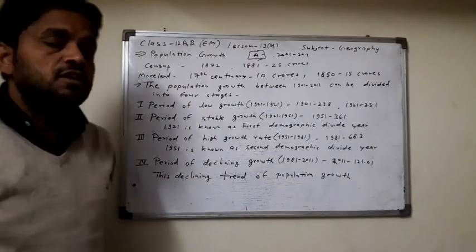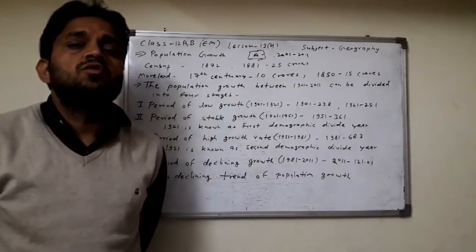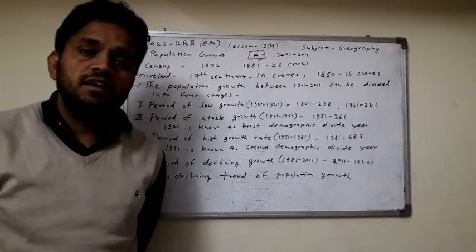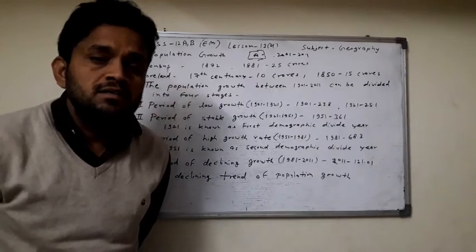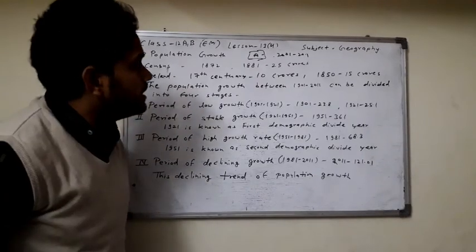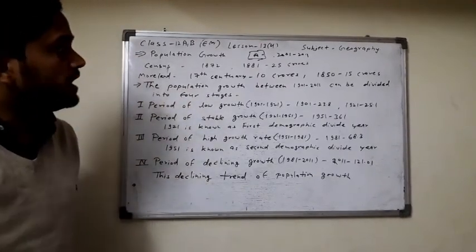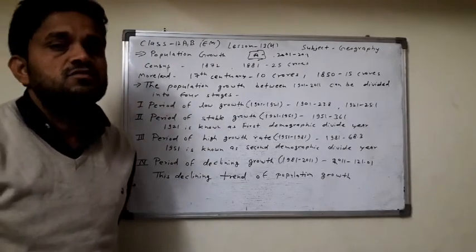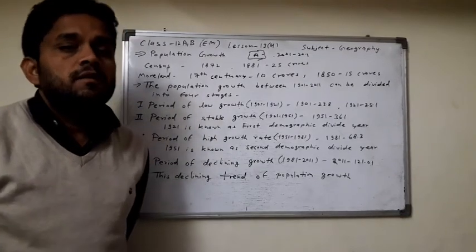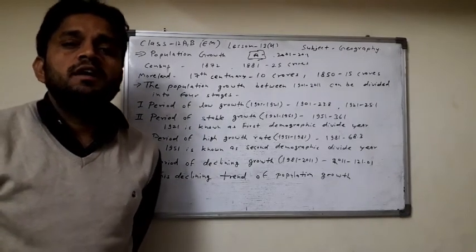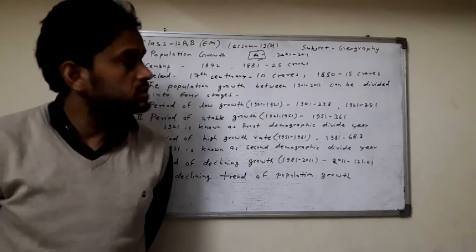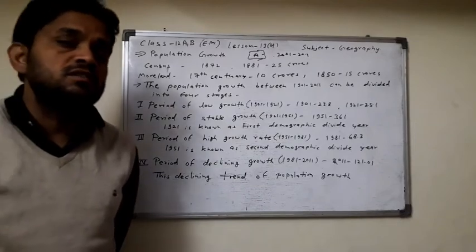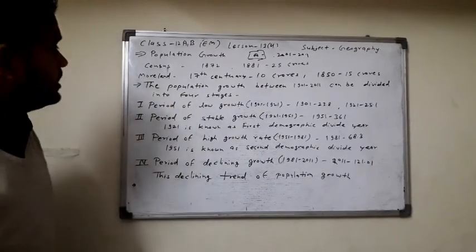But in the 1872 census, some regions of India were not counted, and in 1881 the whole of India was counted. According to the 1881 census, the population of India is 25 crore. We can say the whole India population census was in 1881. Clear? And the first population census of India was 1872.